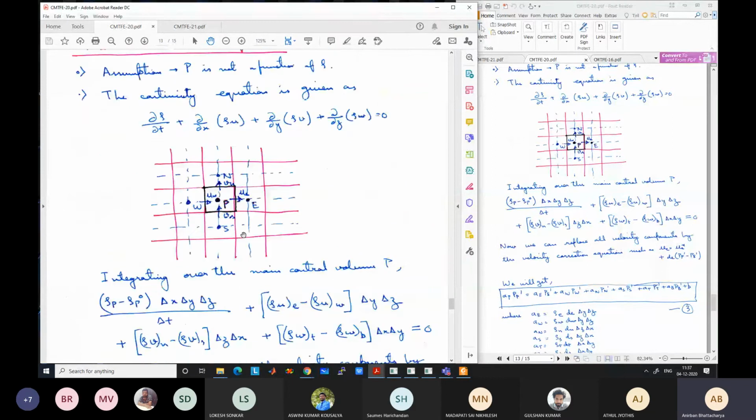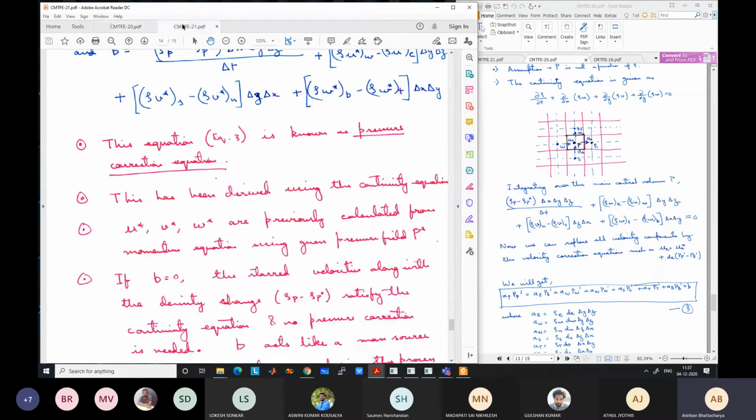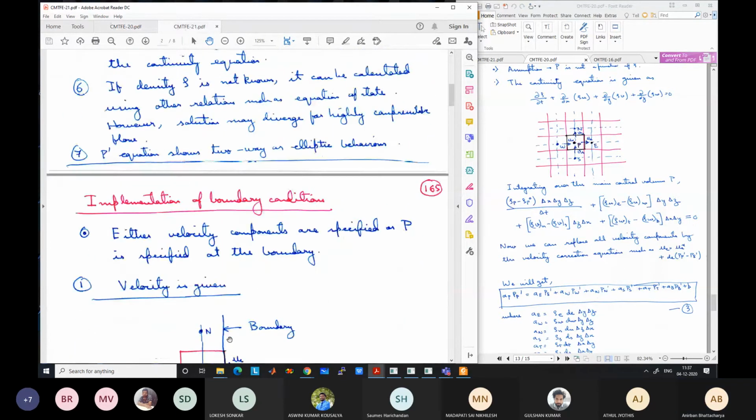Pressure correction at any point depends on its neighboring cells on both the previous grid points as well as the subsequent grid points. So this is a two-way behavior, or elliptic behavior, like we have seen for the case of the conduction equation. It's not hyperbolic or parabolic. It is not direction dependent. It depends on both sides, all these sides. So it's a two-way behavior. So it is elliptic in nature. Pressure correction is elliptic in nature.